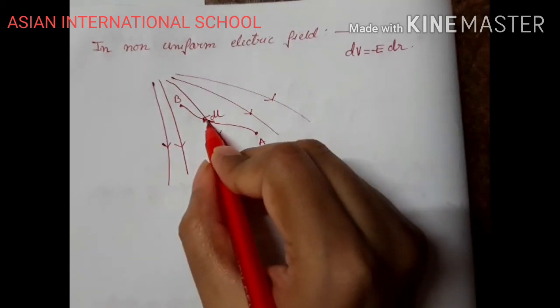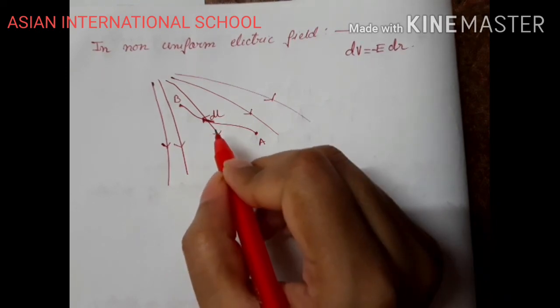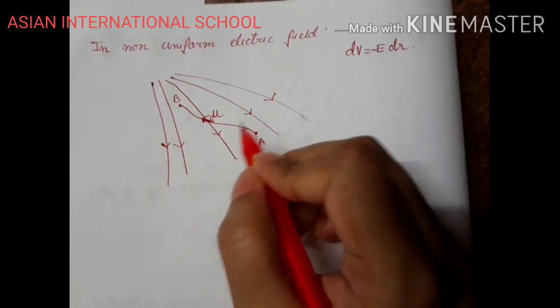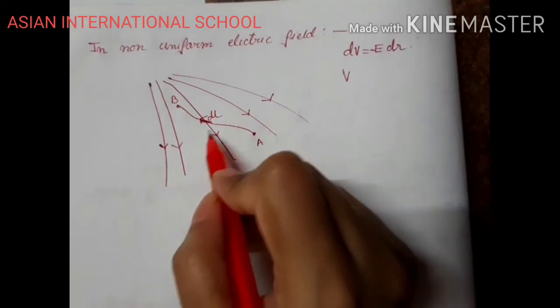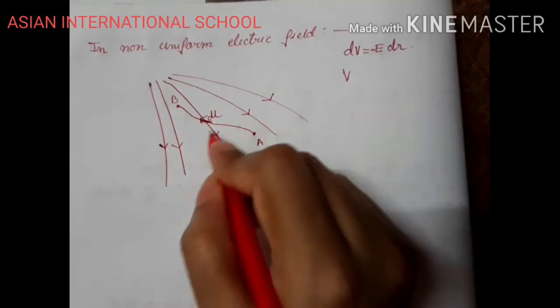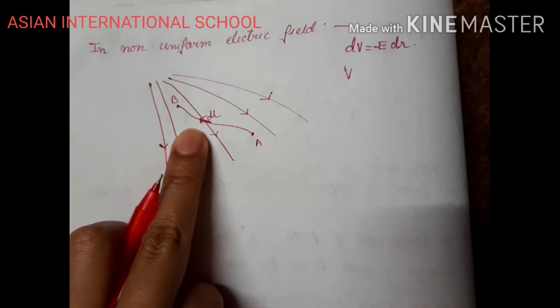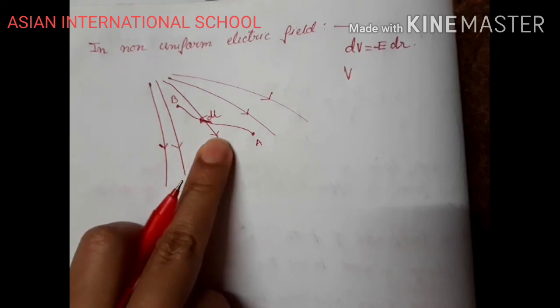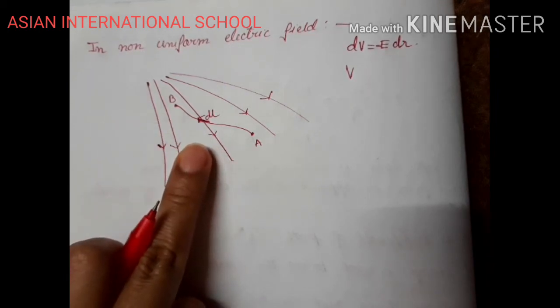So we can find out the potential for this small portion, and then we will integrate to find the net potential V. Let dl be the displacement. With respect to the position vector, dr will be in the opposite direction. We must measure the position vector from the test charge, so dr will be the position vector. So if we integrate, we will get it.